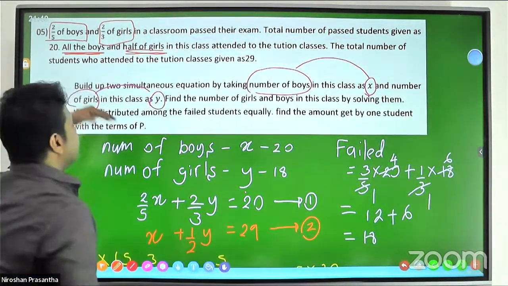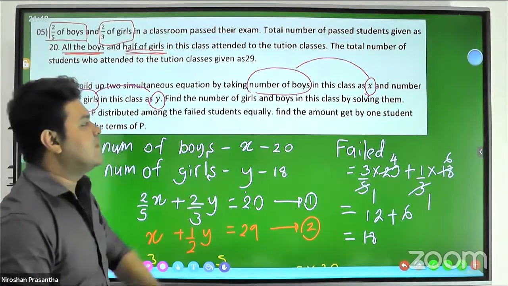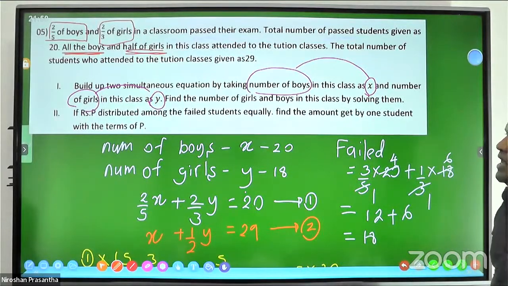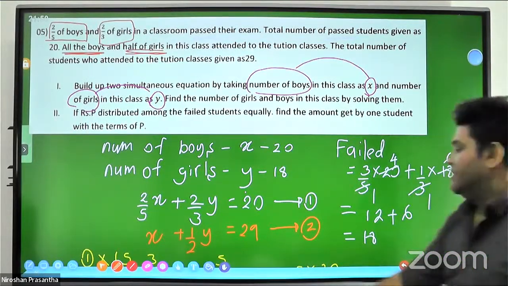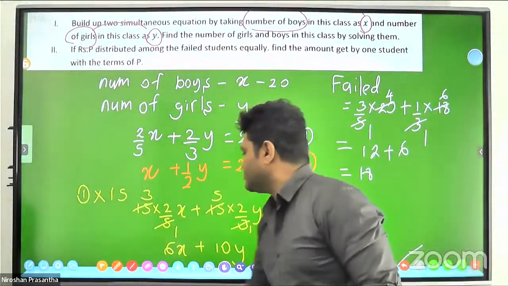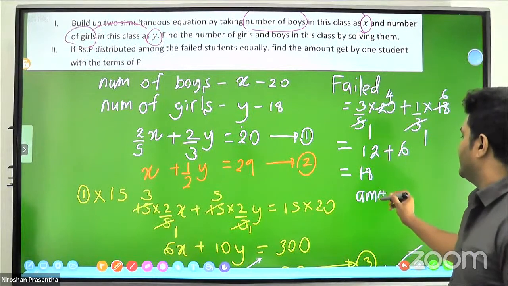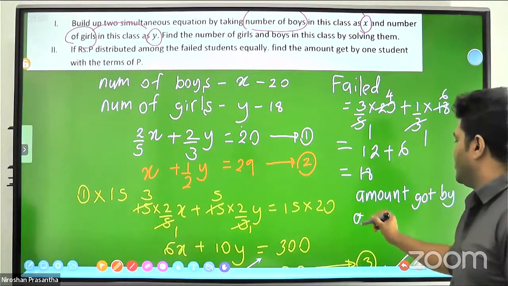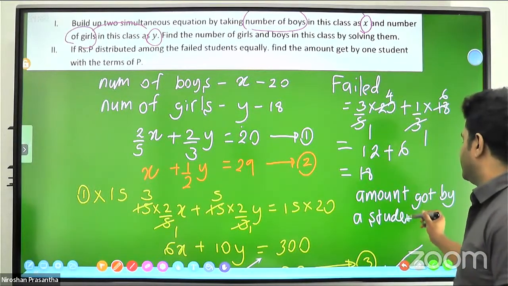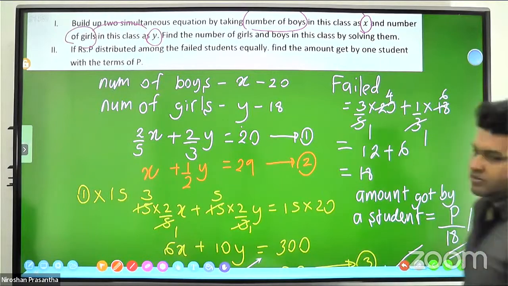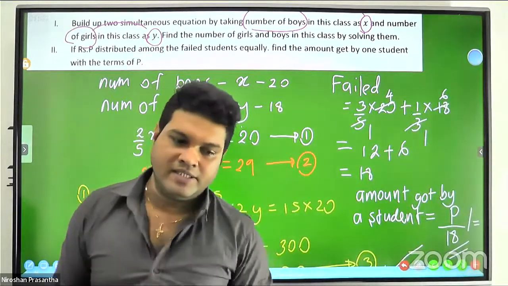But P rupees is distributed among the failed students equally. Find the amount got by one student. The P is divided among these 18. Therefore, the amount got by one student is P divided by 18, P over 18. This is the answer in rupees.